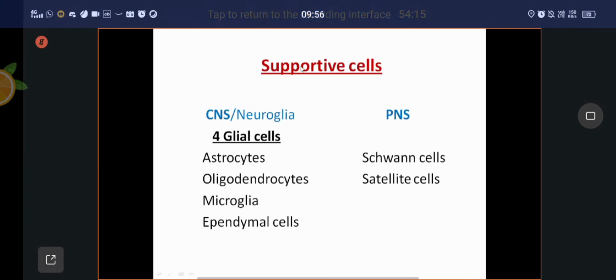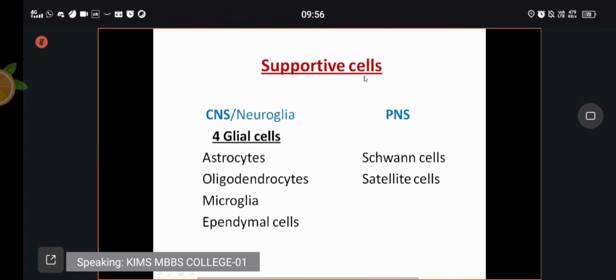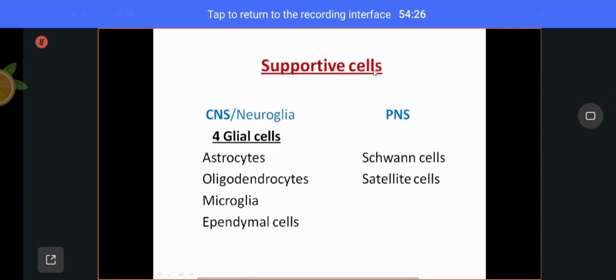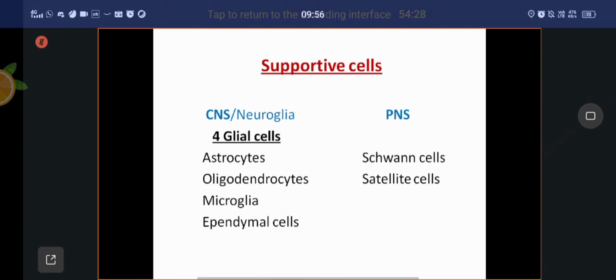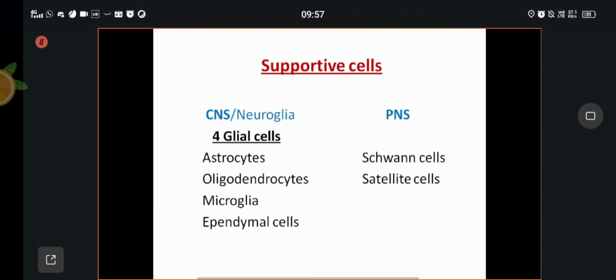Coming to the supportive cells, the supportive cells are nothing but neuroglia. In all other parts of the body, the supportive tissue is fibrous tissue, except nervous tissue and thymus.